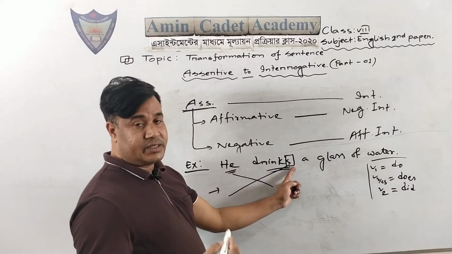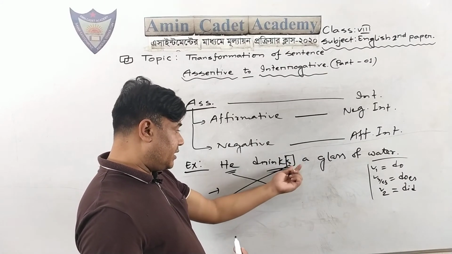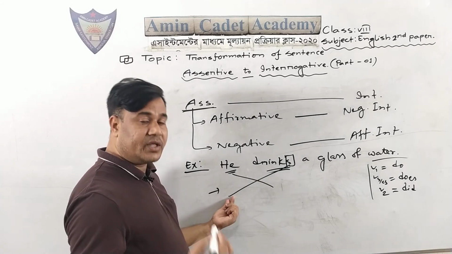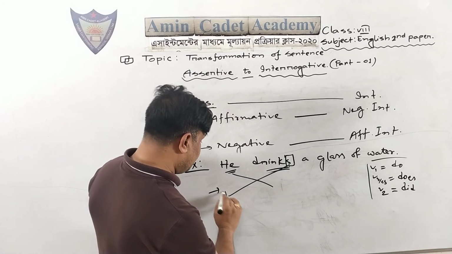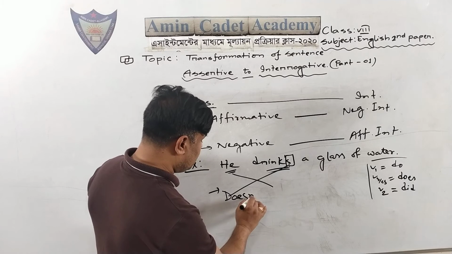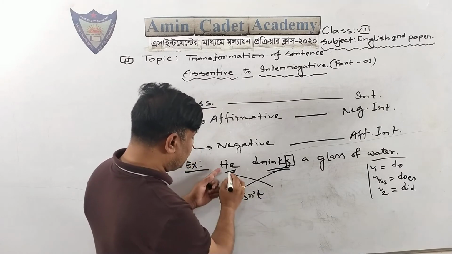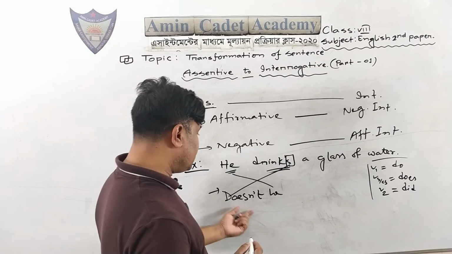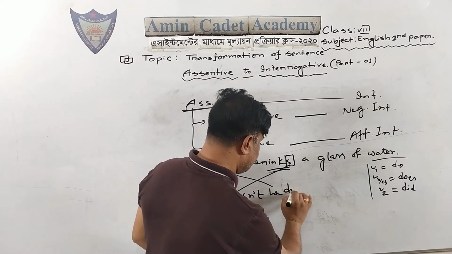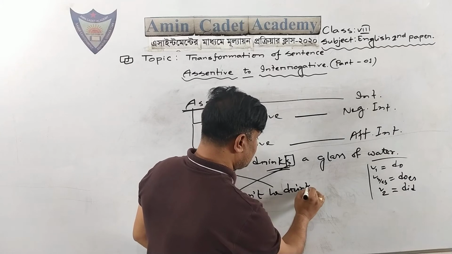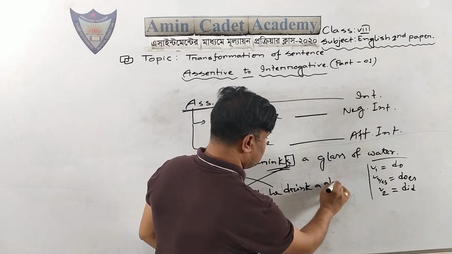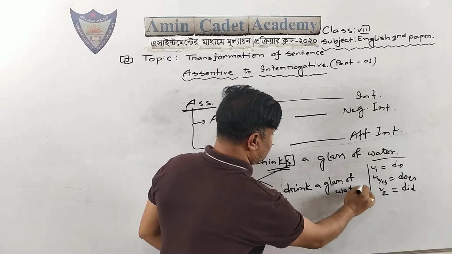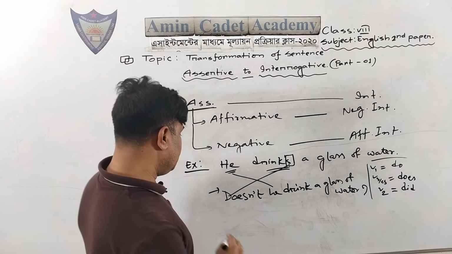You have to think here is does, and you will bring this does in front of subject with negative form. Here will be doesn't, then subject, then rest of the sentence. Doesn't he drink a glass of water? Then note of interrogation.